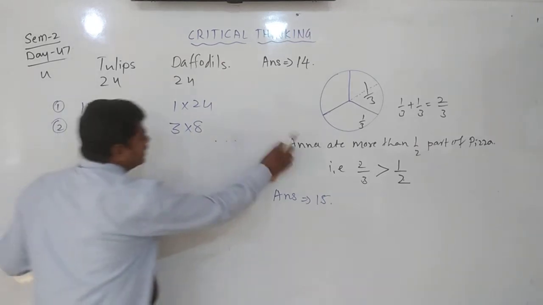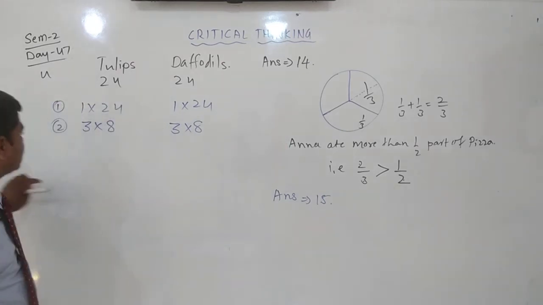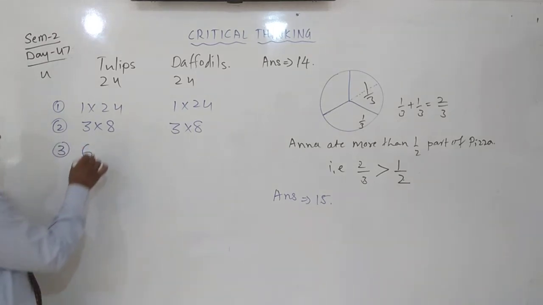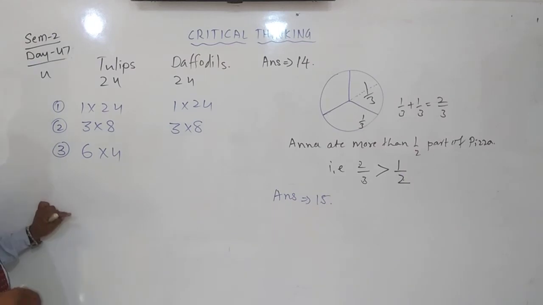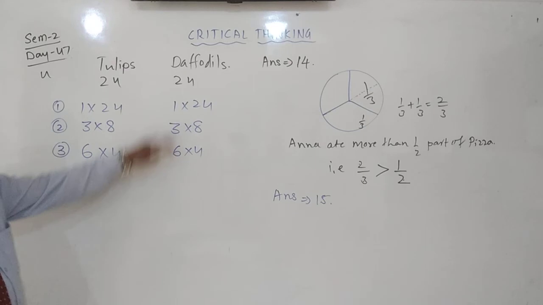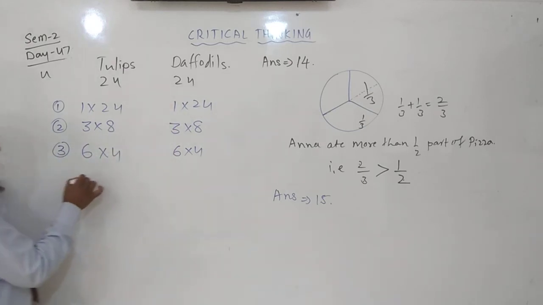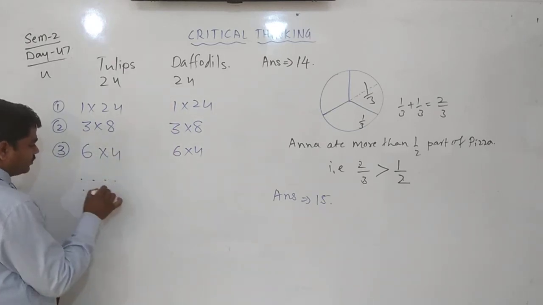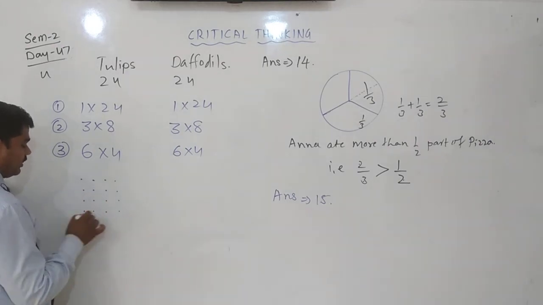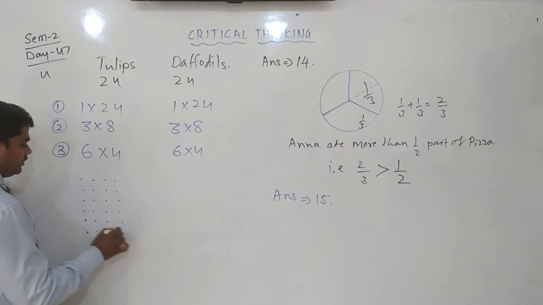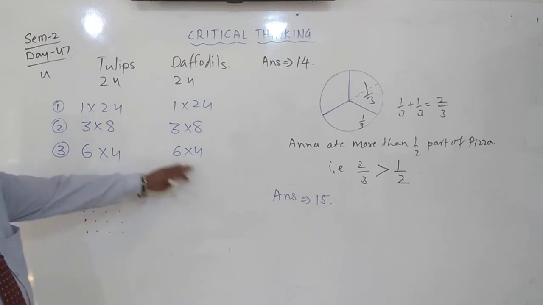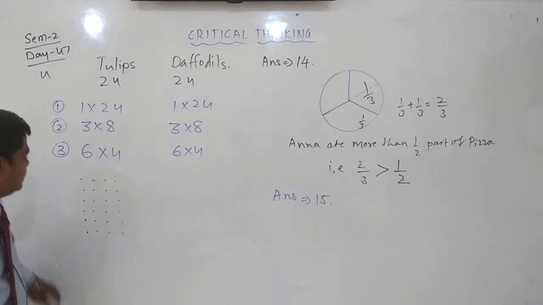Now two types are over. Next, the third type: she can have 6 rows, 4 columns, then equal to 24 only. Yes or no? 6 rows, 1 2 3 4, 1 2 3 4, 1 2 3 4, 1 2 3 4, 1 2 3 4, 1 2 3 4, total 24. Like this also she can arrange.